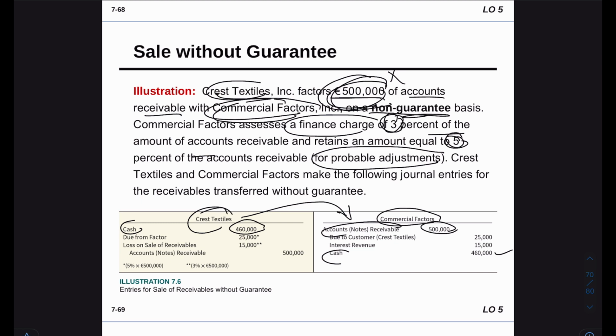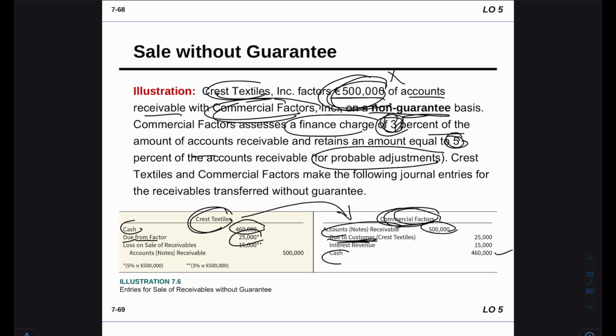So in Chris Textless's books, we're going to record it as due from factor. In case the customer does not ask for a return or allowance, we will not make any adjustment, because we already debited that amount. In case the customer asks for a return and allowance, we have to make an adjustment, and we look at the agreement, and based on the agreement, we make that adjustment. And from the commercial factor's perspective, they're going to have a due to customer with the same amount.